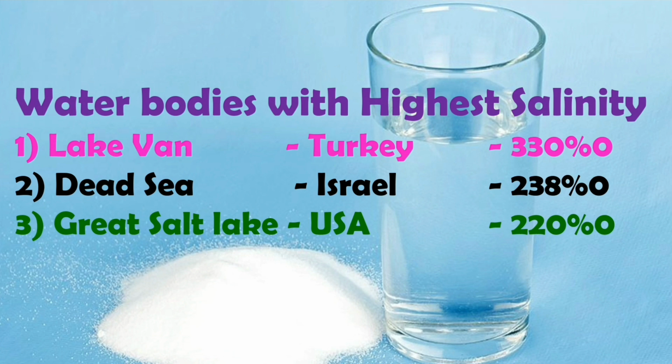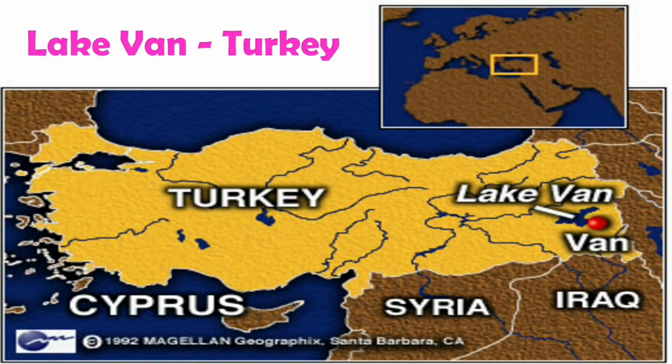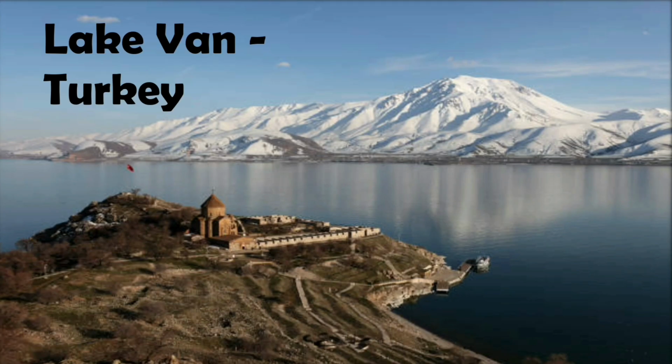Here you can see the water bodies with highest salinity in the world. The number one position goes to Lake Van in Turkey with 330% of salinity. Second, Dead Sea, it is in Israel, it's about 238% of salinity, and Great Salt Lake of USA has the salinity of 220%. Here you can see the map of the Lake Van, that is in Turkey. Here you can see the real picture of Lake Van.